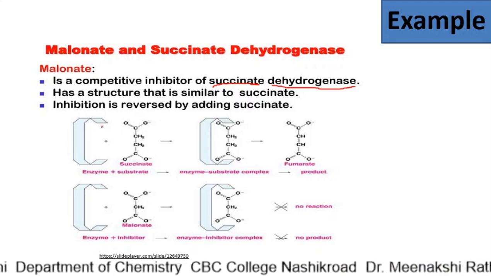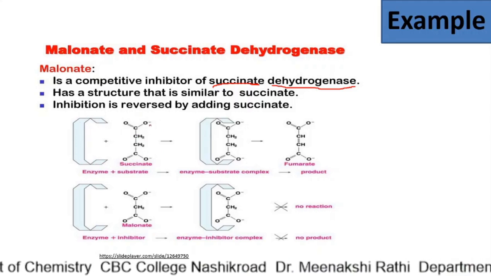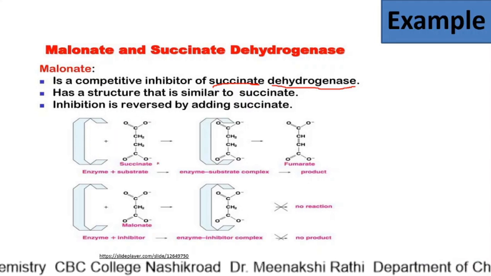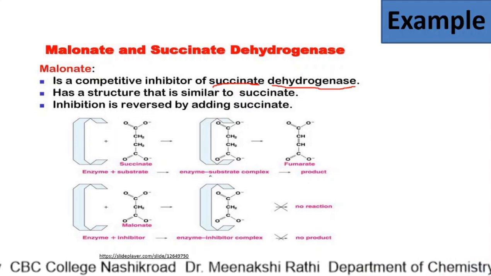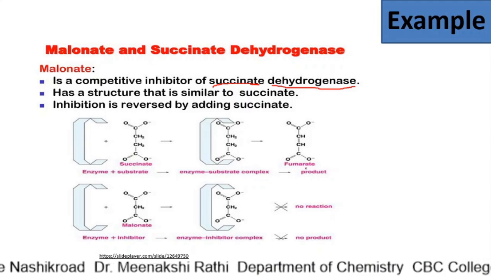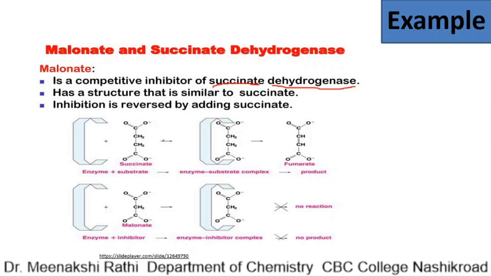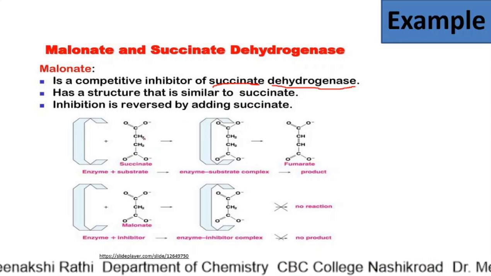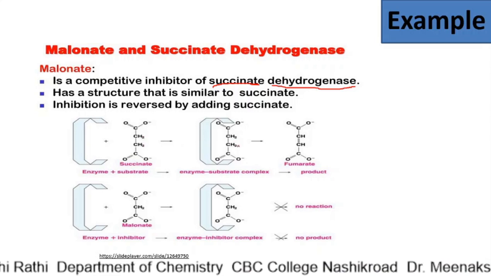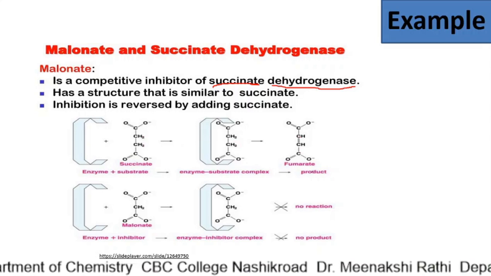Now, this enzyme succinate dehydrogenase can work with the succinate, and there is a formation of enzyme-substrate complex, and finally fumarate, the product, is formed. It is a dehydrogenation reaction. 2 hydrogen atoms are removed and there is a formation of fumarate, that is the actual product.